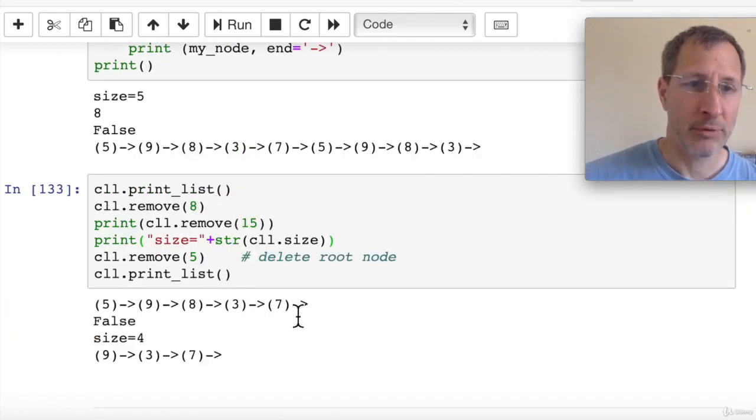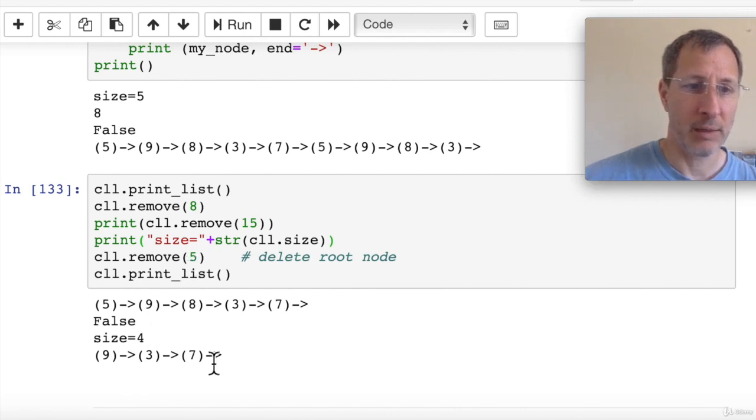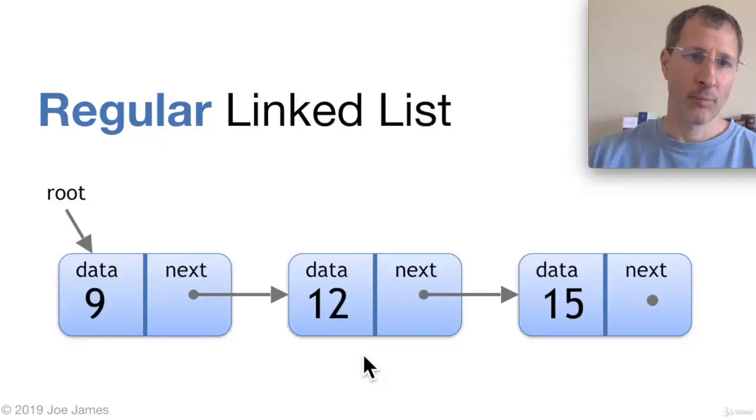Right, a little more test code. We can print the list and here's the current contents of the list and then we remove an 8 and when we print out remove 15 result we see that it's false because there's no 15 in the list. And we print the size of the list. Now we have 4 items because we removed 1. We try to remove the 5 node. That completes successfully, and then we print the list again, and we only have 3 items left. So that wraps up this lecture on the circular linked list.